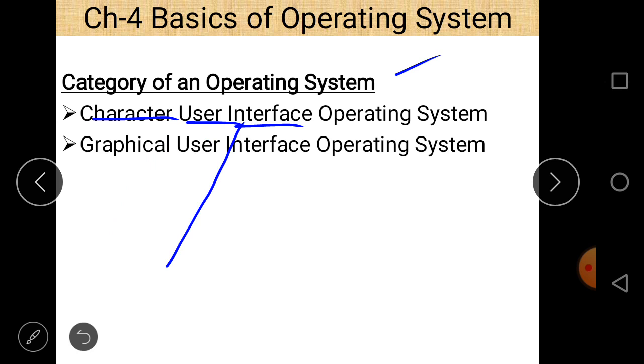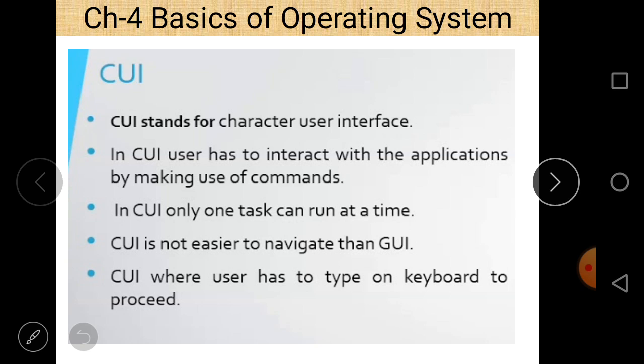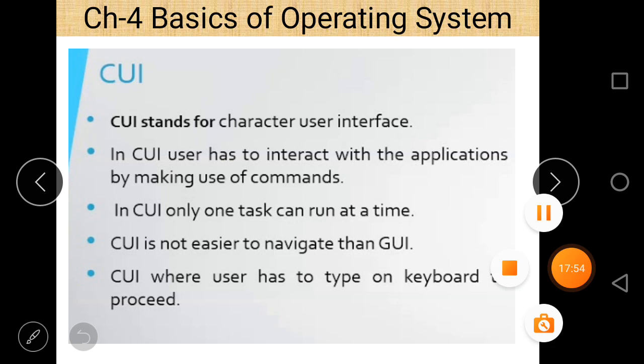And the second thing is graphical user interface. So the user can interact with the operating system using different graphs, different symbols, different icons. So this is called the graphical user interface, GUI. So these are the two terms, CUI and GUI. Most of the time this is asked in examinations: what is the difference between CUI and GUI. So these are some point to point discussions regarding CUI and GUI.